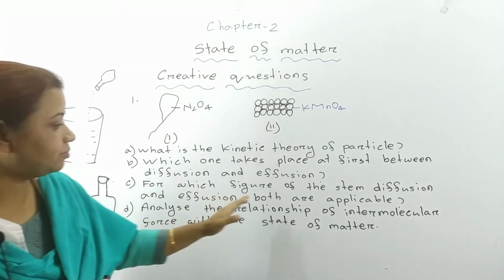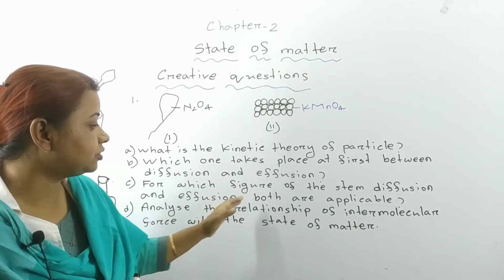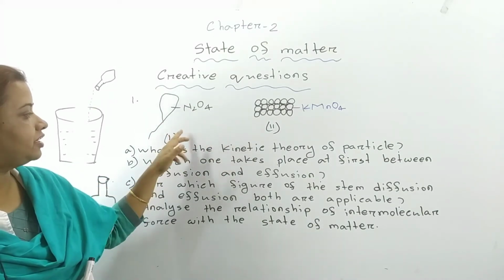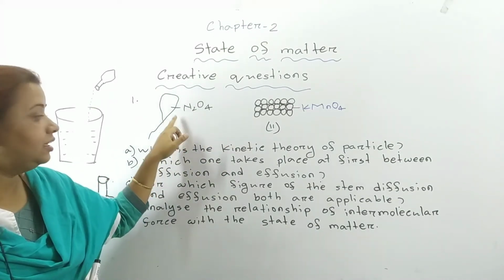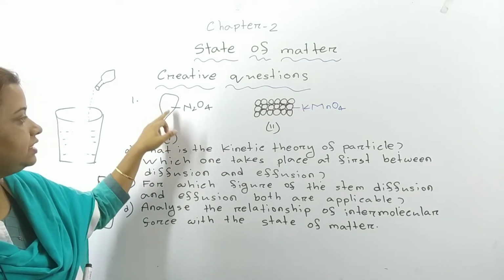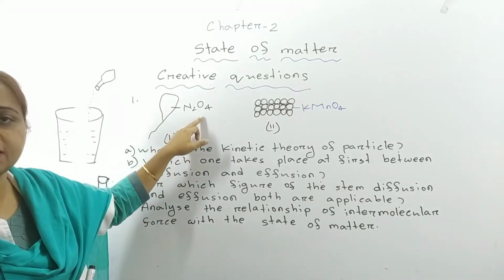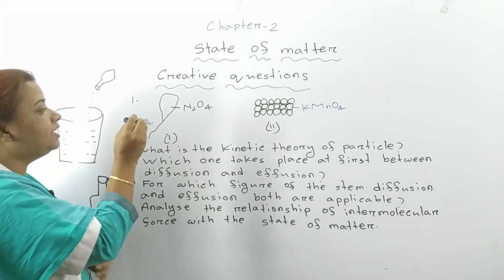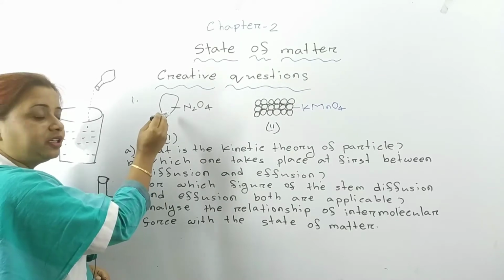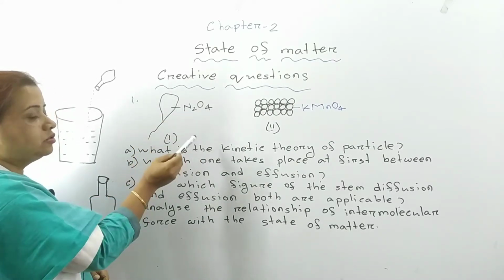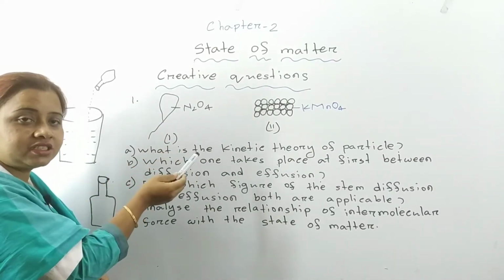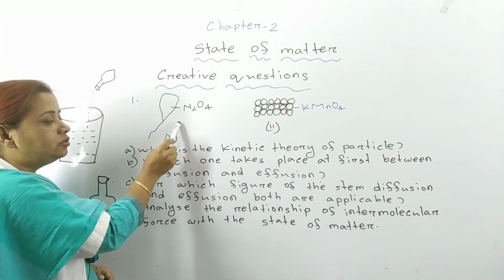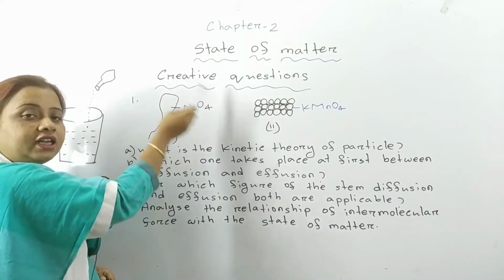For which figure of the stem are diffusion and effusion both applicable? Can you guess for which figure it is applicable? Obviously for figure 1. Why? In case of the balloon, suppose inside the balloon there is nitrogen tetroxide. It's a gas. So if you leak this balloon, what will happen? Gas will come out at high speed. It is called effusion. And just after coming out, it will mix with the environment.